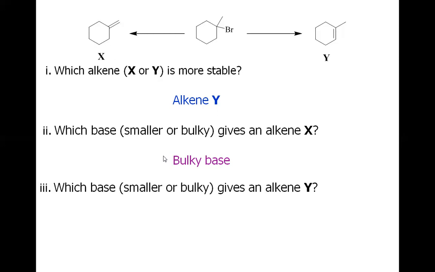And this is the third part, which is the reverse of the second part. Here it says which base gives an alkene Y? Alkene Y being the more stable and the more substituted. Here we have the simple phenomenon that the smaller base will simply pull this hydrogen to have the more substituted alkene. Basically, this hydrogen is more acidic as compared to this hydrogen, because this hydrogen gives the more stable alkene. But the problem with the bulky base is the accessibility. This bulky base does not have access to this hydrogen, because the other one is easier to be abstracted.